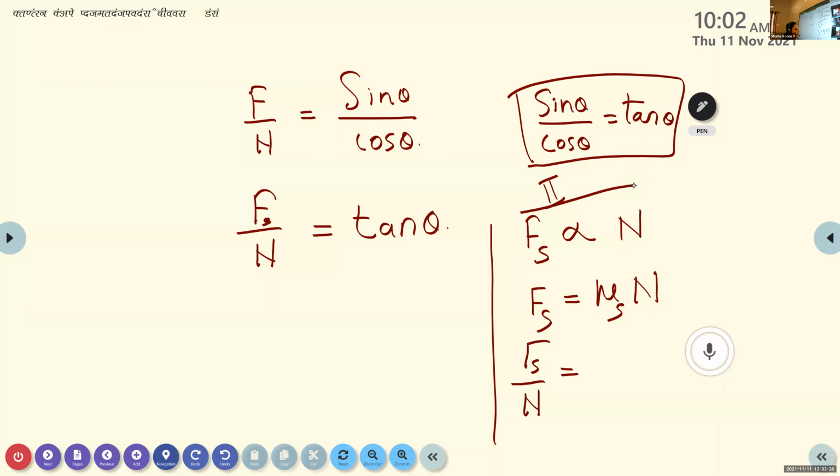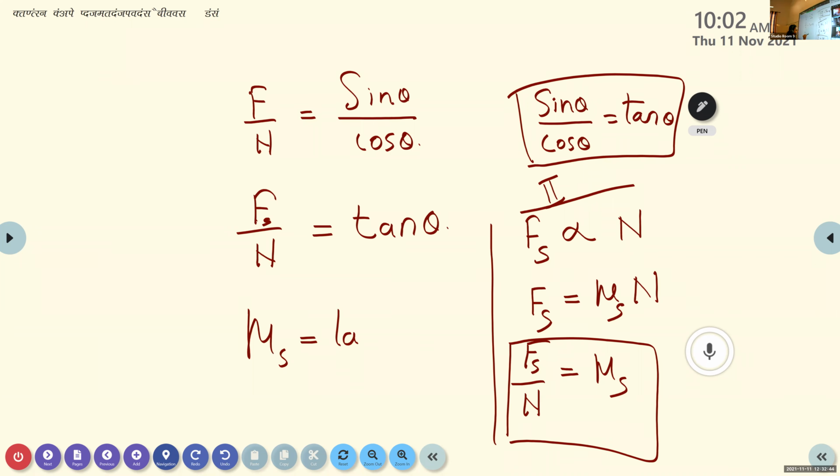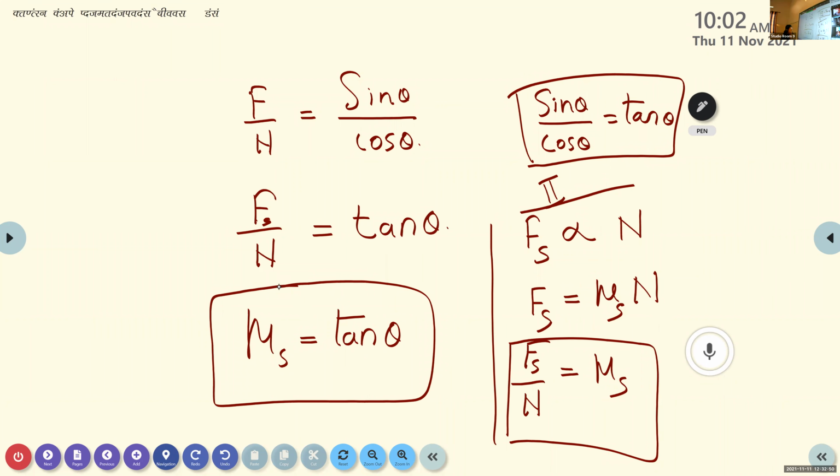Then Fs by N is equal to mu s, the coefficient of static friction. So from the second law, we can say that Fs by N is nothing but mu s. So our equation becomes mu s is equal to tan theta. This is the relation between the angle of inclination, angle of repose, and the coefficient of static friction. Tan theta is equal to mu s.